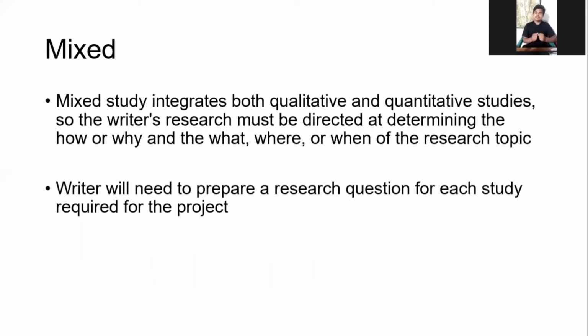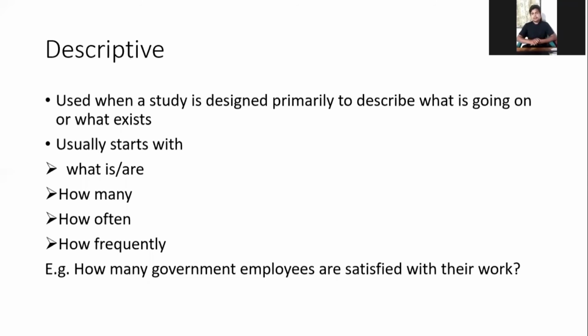Another is the mixed type of research question. A mixed study integrates both qualitative and quantitative studies. So the research must be directed at determining the how or why and the what, where, or when of the research topic. Now, let's talk about the descriptive research question. It is used when a study is designed primarily to describe what is going on or what exists. It usually starts with what is, are, how many, how often, how frequently. For example, how many government employees are satisfied with their work? This is an example of the descriptive research question.